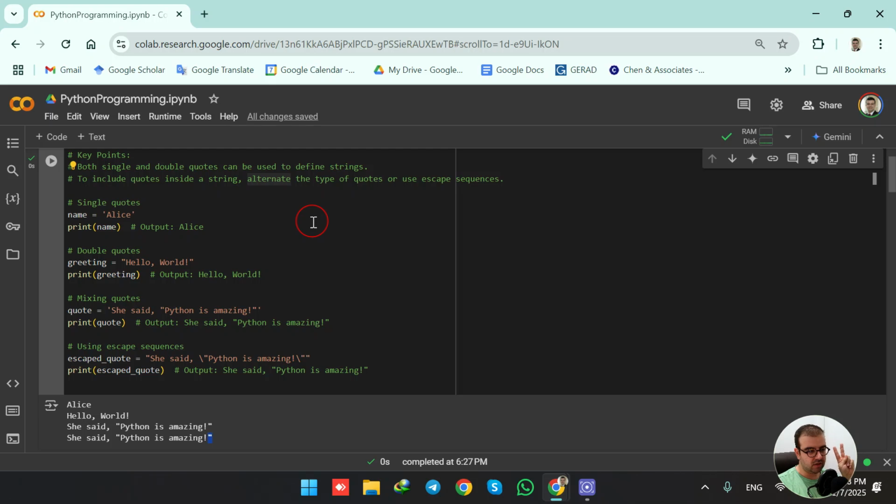In order to alternate the type of quotes, if you're using already single quotes to declare your string, for the quotes you need to use double quotes. If you're initializing your string using double quotes, for the quotes inside your string, you need to have single quotes, okay? Or you can use escape sequence. To do that, you're going to use \quote and \quote before the start of the quote and at the end of the quote. So you see the output, they are both the same, so it depends what you prefer.